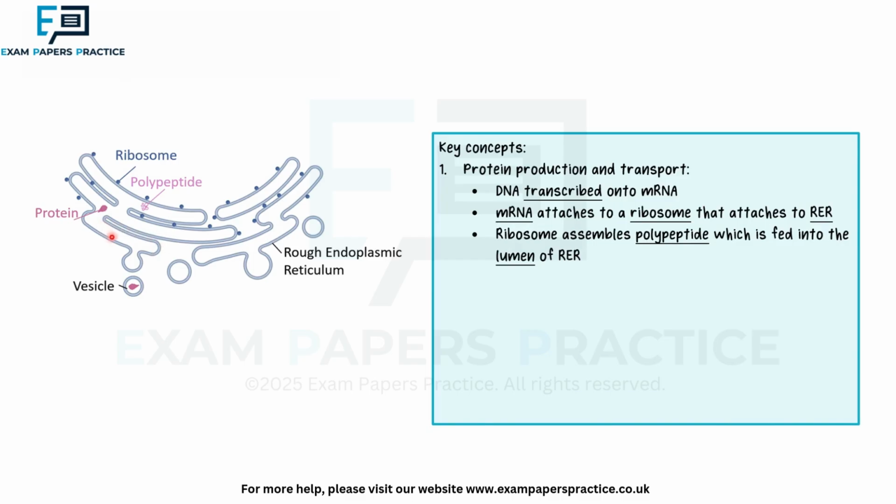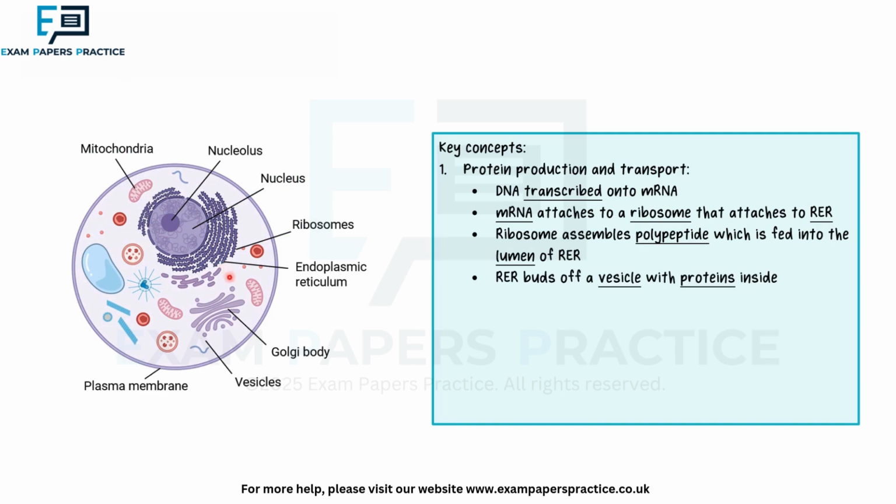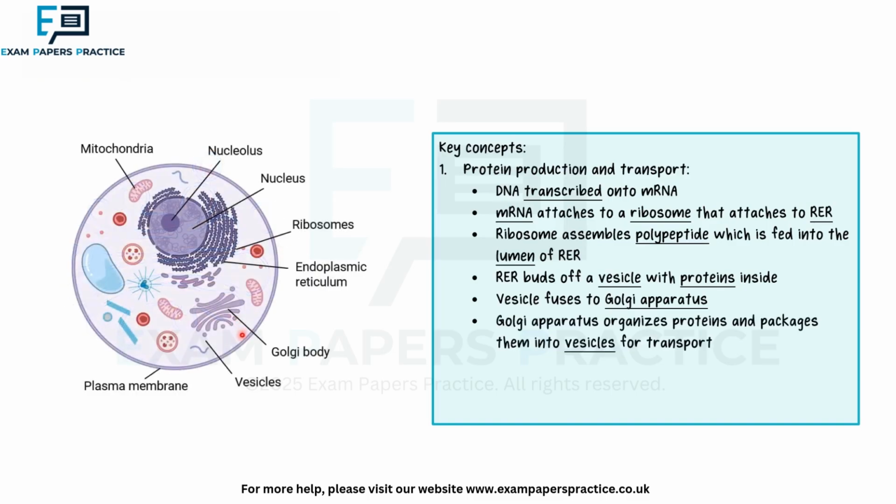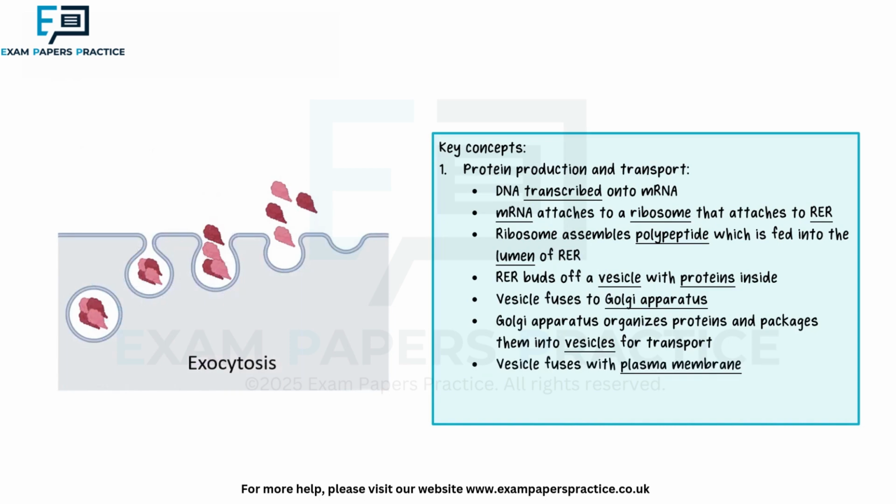Proteins are then packaged into vesicles that bud from the rough endoplasmic reticulum's membrane. These vesicles transport the proteins to the Golgi apparatus, where they are sorted and further packaged into new vesicles. Proteins intended for secretion outside the cell are packaged together, while those destined for lysosomes, for example, are packaged separately. In the case of our digestive enzyme, it will be packaged with other proteins to be secreted. The Golgi apparatus forms a vesicle that travels to the plasma membrane, merging with it and releasing the enzyme to the extracellular space through exocytosis. Throughout this process, the enzyme never encounters the cytosol of the cell.